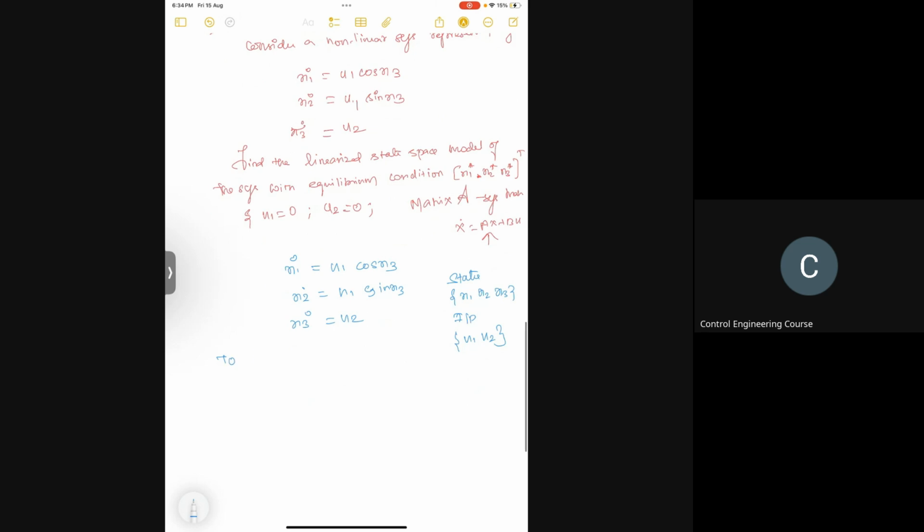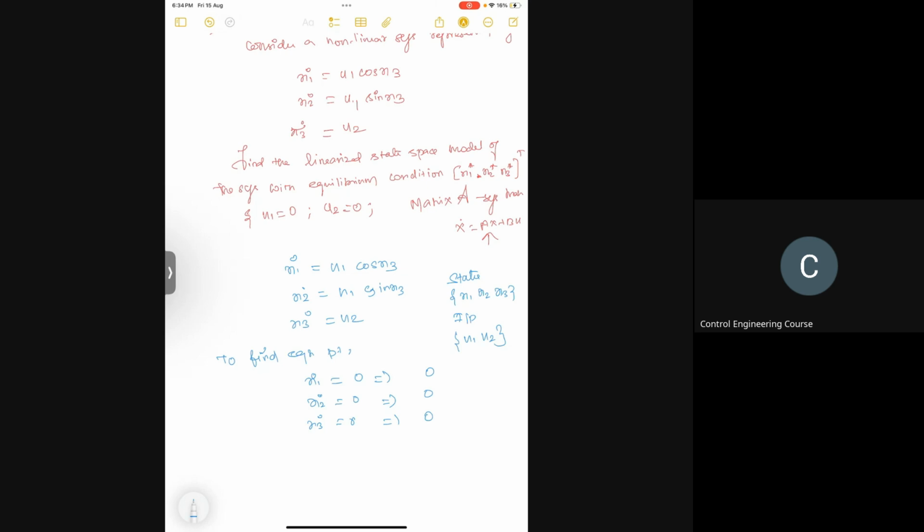Right? To find the equilibrium point, we have to equate these equations to 0. They already gave the assumption that u1 and u2 are 0, the inputs are 0, so consider it an autonomous system without any input. So the first equation becomes 0 itself. The second equation will also be 0. The third equation will also be 0. So there is really no other point in solving this problem.